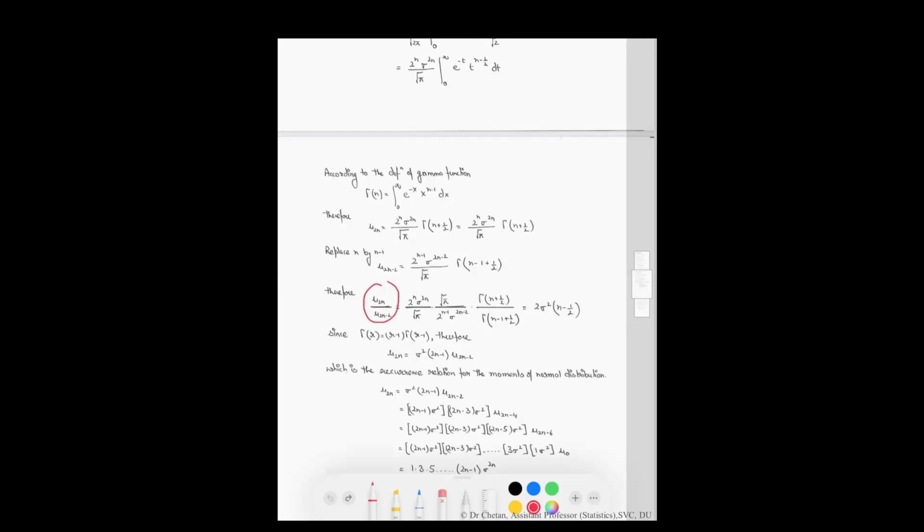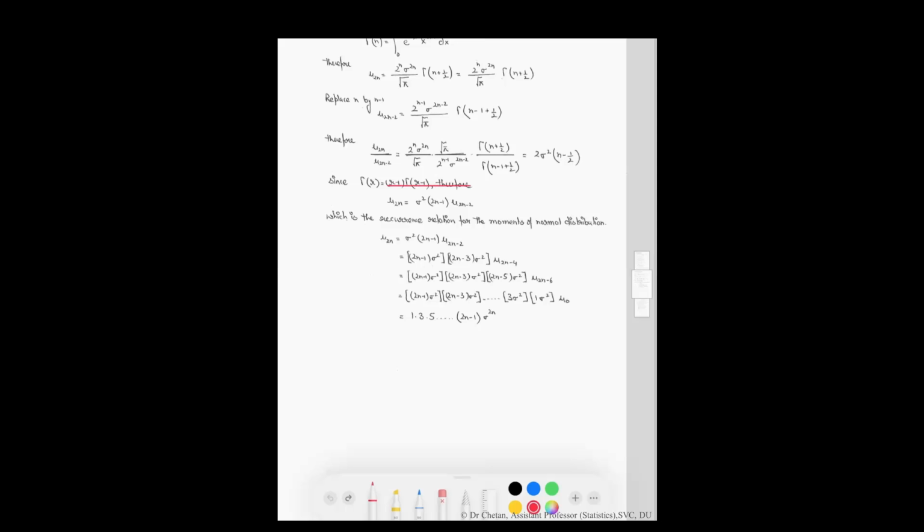Therefore, this quantity is equal to this quantity after solving. Therefore, we can say that mu of 2n is equal to sigma square into (2n minus 1) into mu of 2n minus 2, which gives you the recurrence relationship for the moments of the normal distribution about the mean.